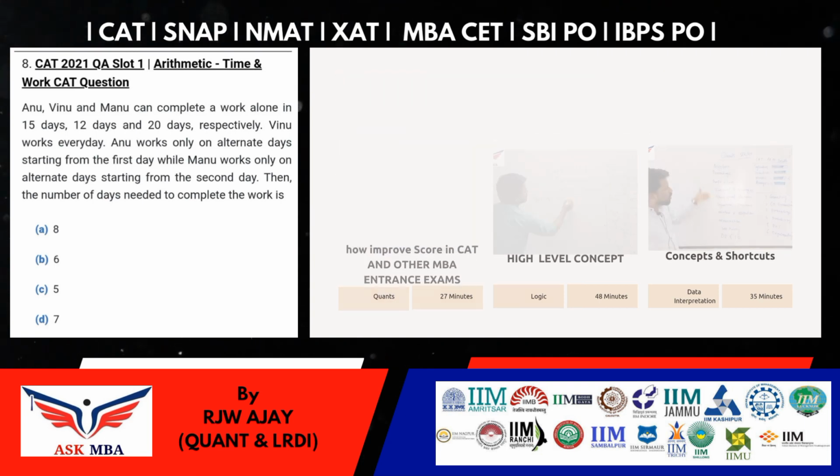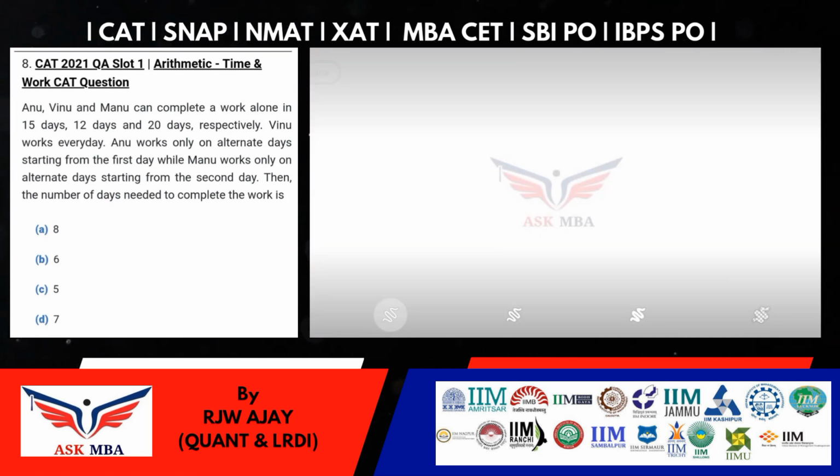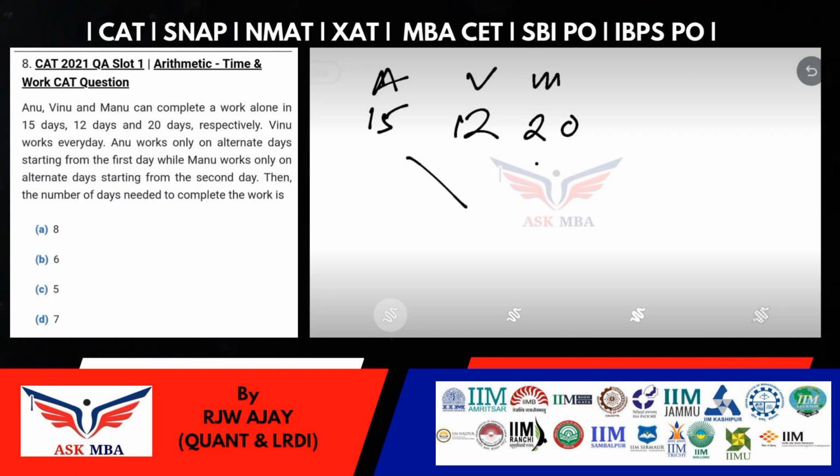Anu, Vinu and Manu can complete a work alone in 15 days, 12 days, 20 days respectively. So we are going to solve this question with your usual method of finding LCM, right? Because LCM, your least common multiple, is equal to your total work. So the work is common for these people. So Anu takes 15 days to complete a work, Vinu takes 12 days to complete the same work, and Manu completes the same work in 20 days, right?